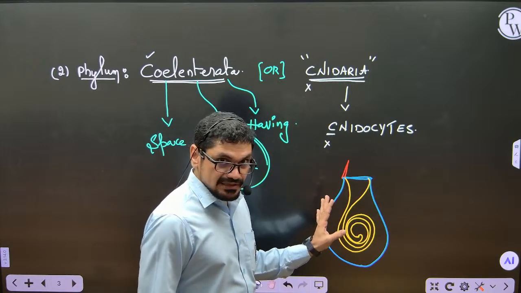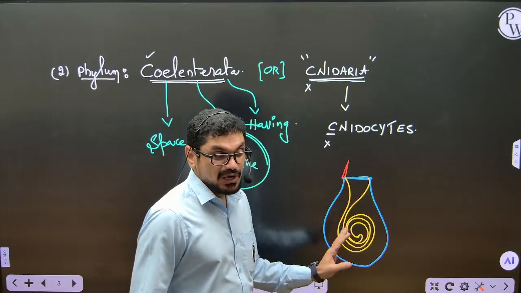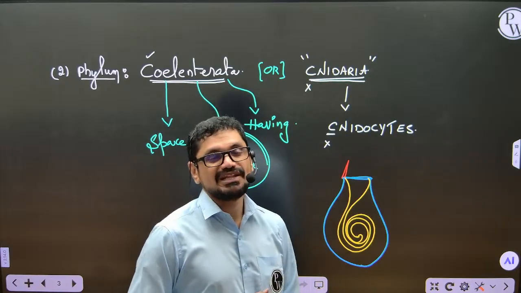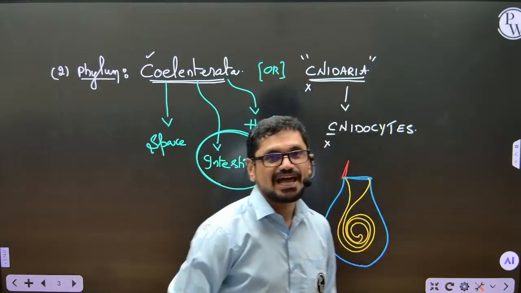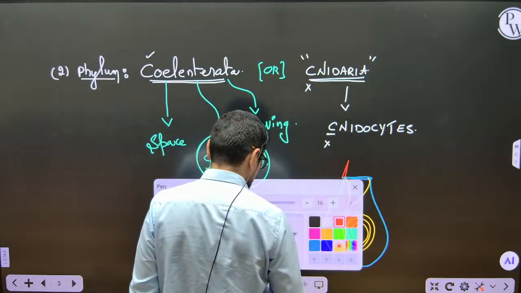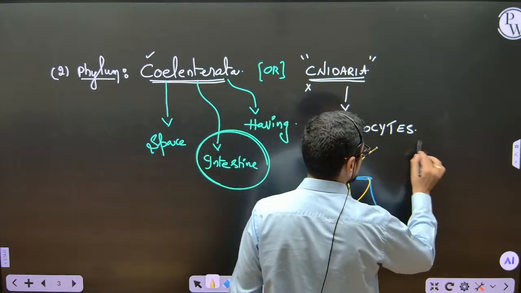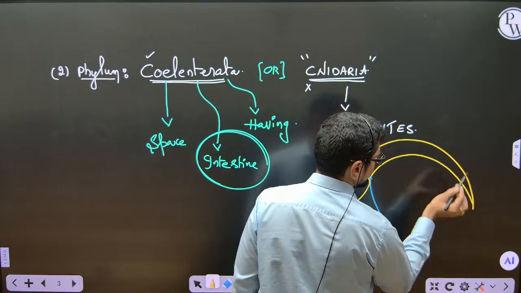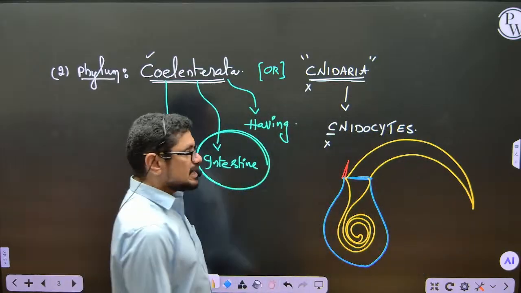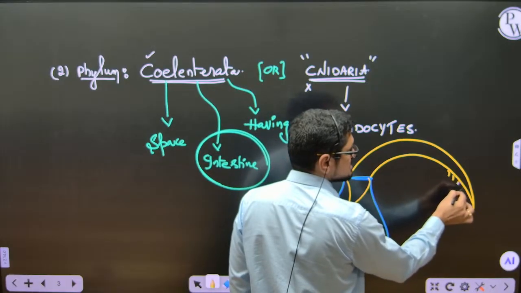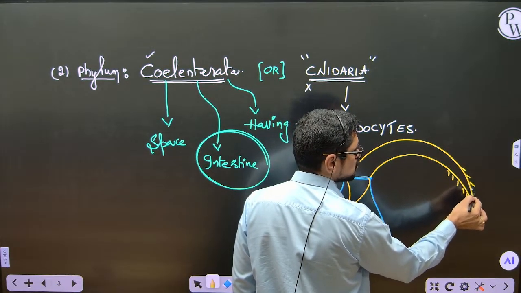When the animal wants to take food, when the animal wants to kill any other animal, you know what happens? The thread which is present inside will come out like this. And here there is a chance of having spines also.